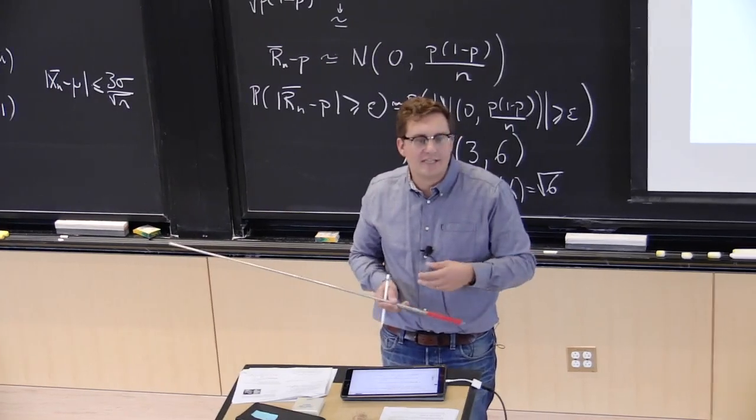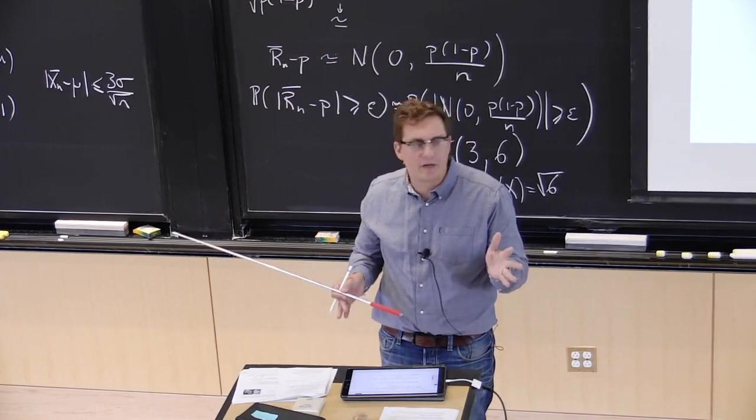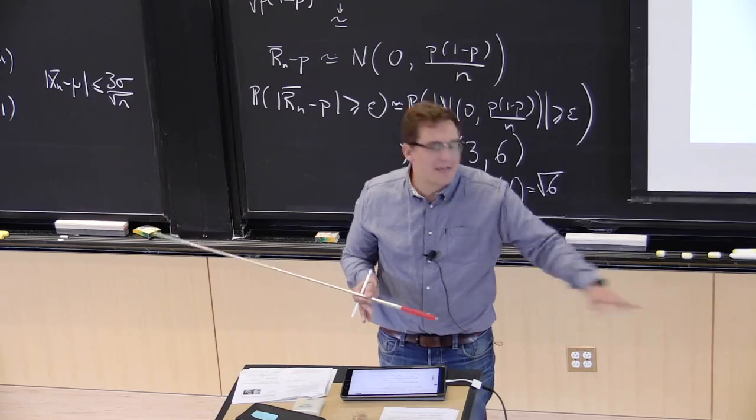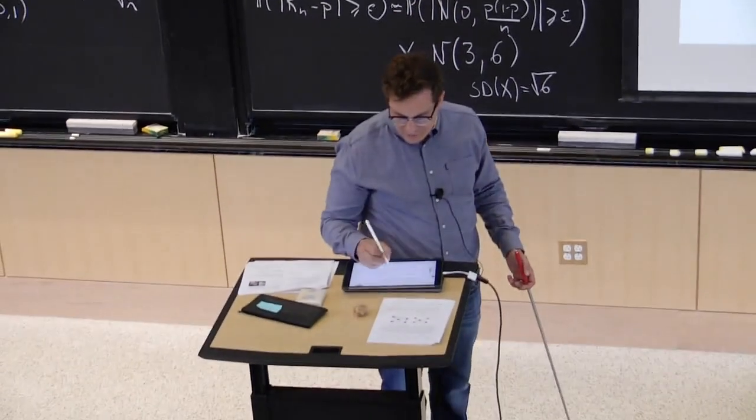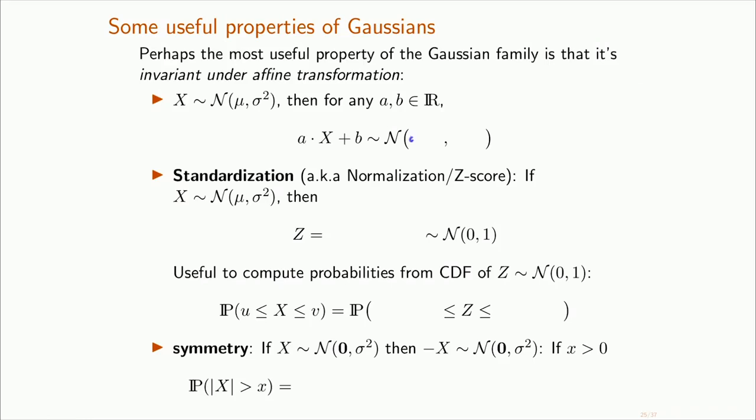Nice, right? I start with a Gaussian, I take an affine transformation, I get another Gaussian. Now if I take a Gaussian, I square it. This is not going to happen just because the square of the random variable does not allow for infinitely negative values. So this is not the case for any transformation, but affine ones do work. And what we get is that the mean is going to become a times mu plus b. OK, so that's just linearity of expectation. The expectation of this quantity is a times expectation of x plus b. So it's a times mu plus b. And translation is not going to do anything. Like adding this b is not going to do anything to the variance. So the variance is just a squared times the variance of x. And so that's a squared sigma squared.